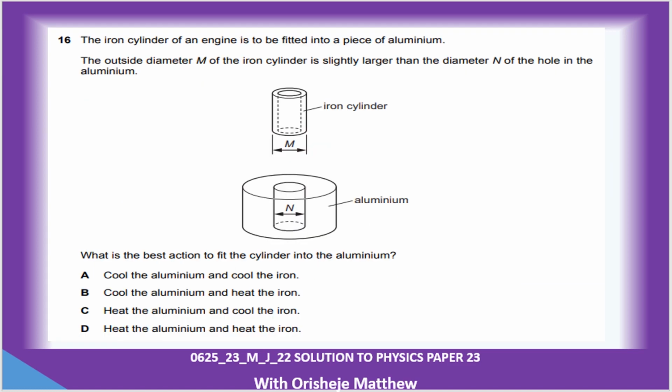An iron cylinder of an engine is to be fitted into a piece of aluminium. The outside diameter M of the iron cylinder is slightly larger than the diameter M of the hole in the aluminium. What is the best action to fit the cylinder into the aluminium?